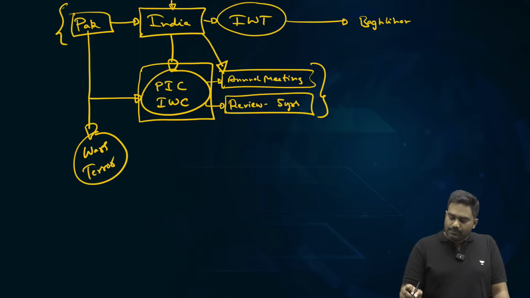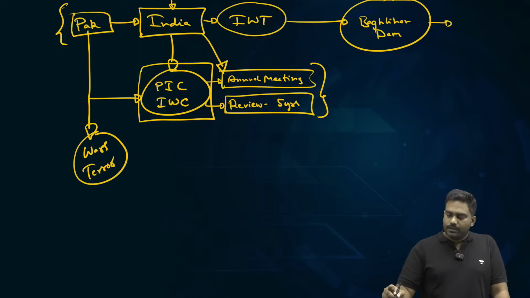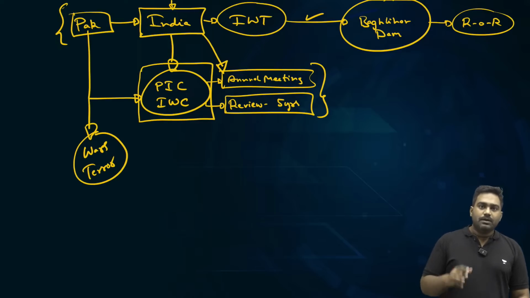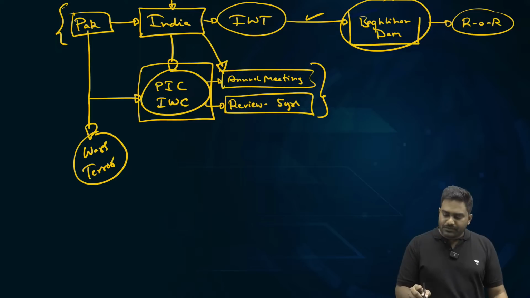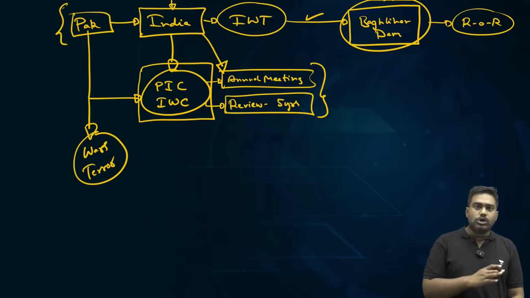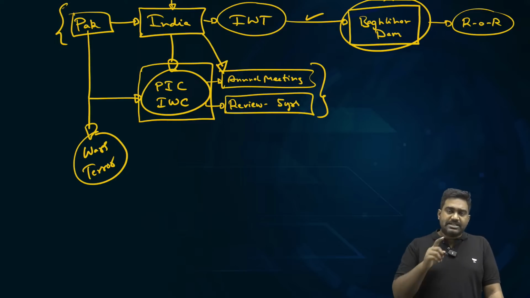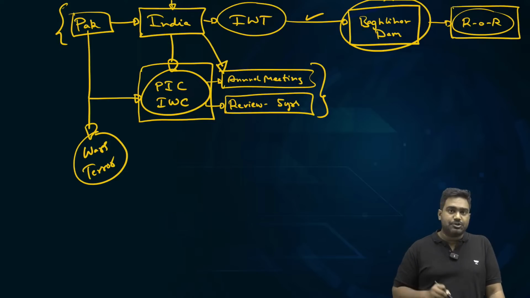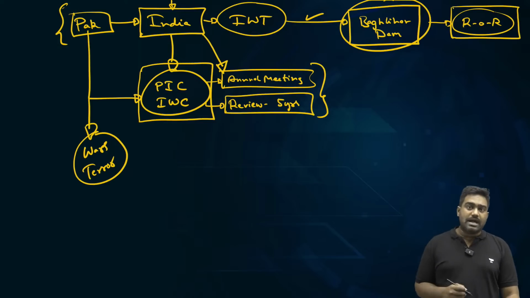you might have heard about the Baglihar Dam project, essentially a hydropower project. It was supposed to be a run-of-the-river project, which is allowed under the Indus Water Treaty. Right? It was coming up on one of the western rivers, which is allocated to Pakistan. But as I told you, India has limited rights. We can build run-of-the-river projects for hydropower generation. We do have limited usage rights as well. Within the terms of the treaty, India was taking up the Baglihar Dam project.